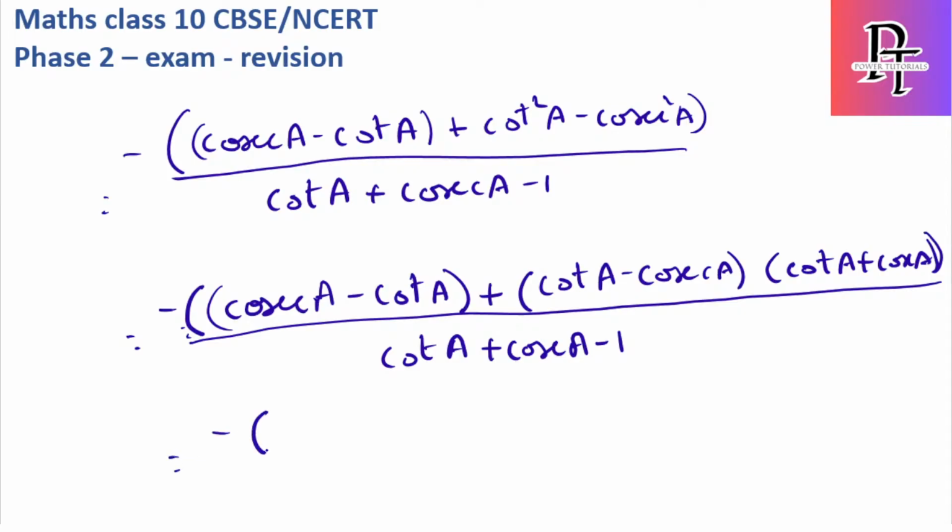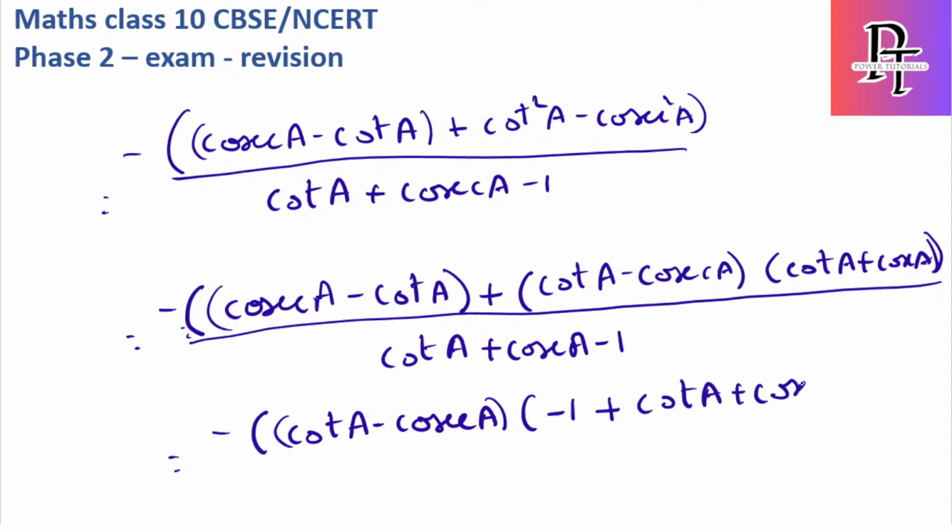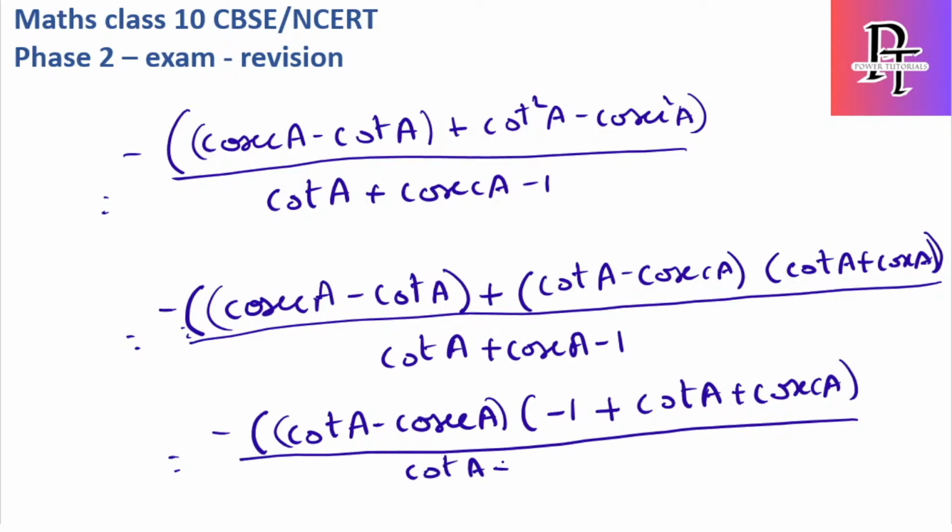Now if I take cot A minus cosecant A as common, I will get here left side will be minus 1 and right side is minus cot A plus cosecant A, over cot A plus cosecant A minus 1.